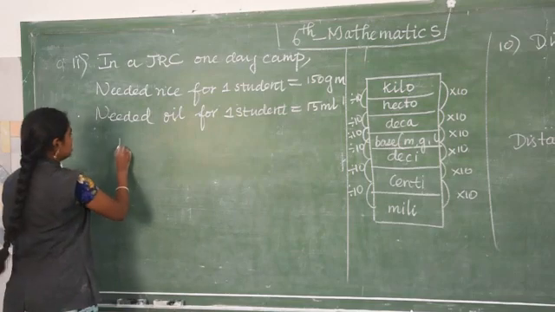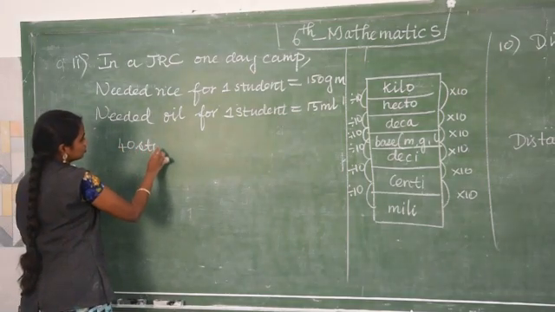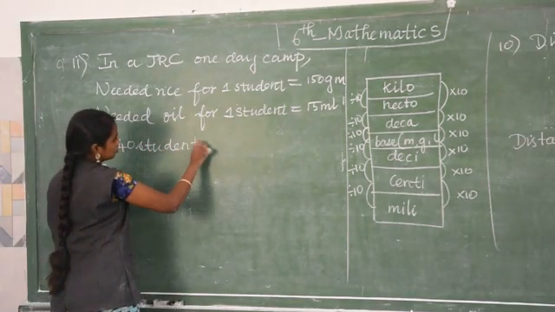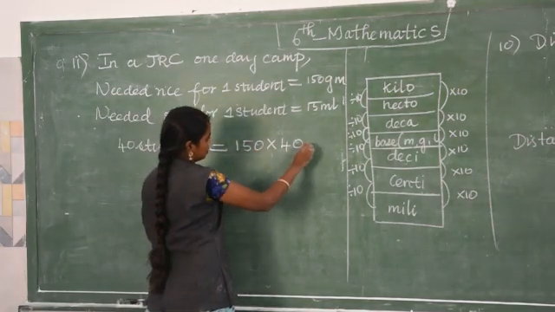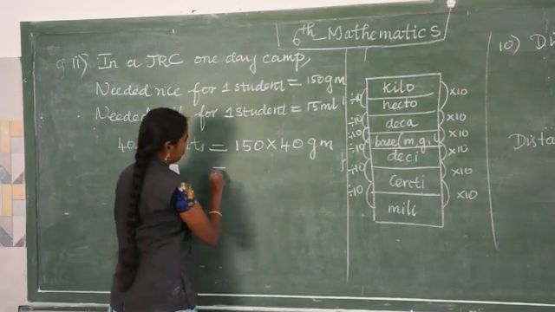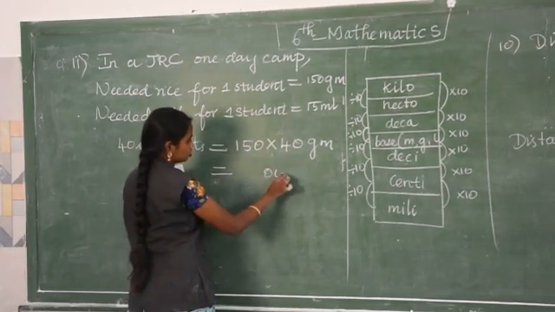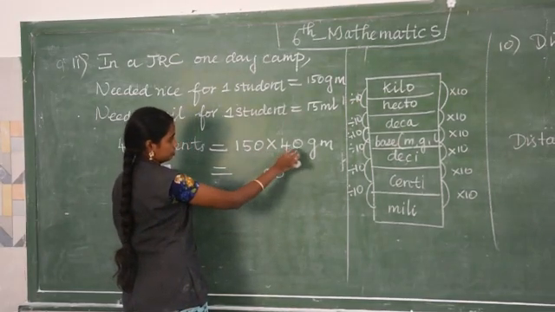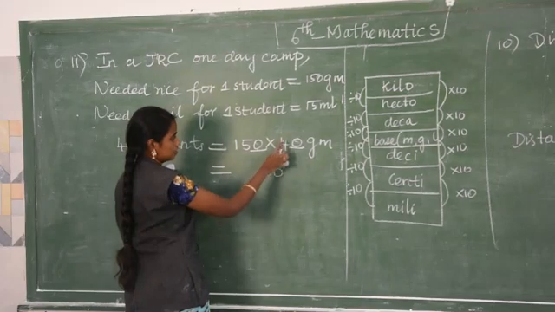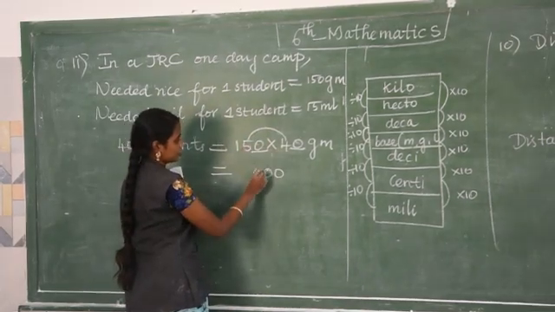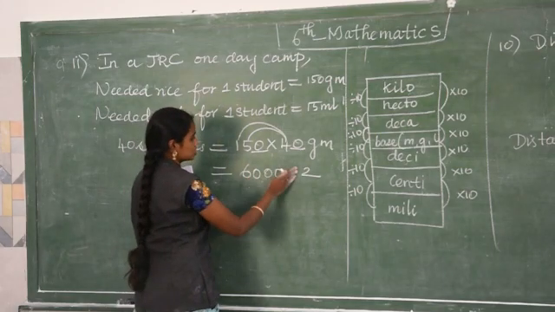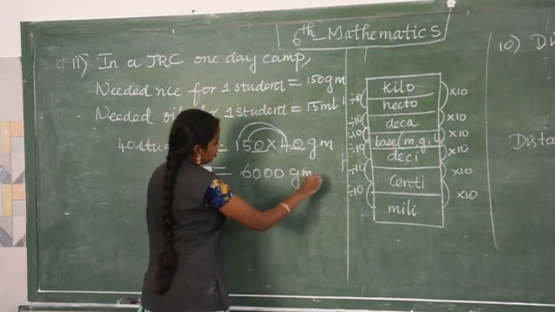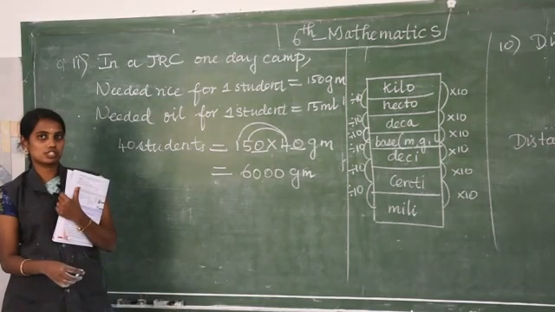So 40 students: 150 into 40 gram. Now multiply, 2 zeros, 15 into 4. 0, 0 I write as it is. 4 table, 4 5s are 20, remainder 2, 4 1s are 4, 4 plus 2, 6. So 6000 gram.